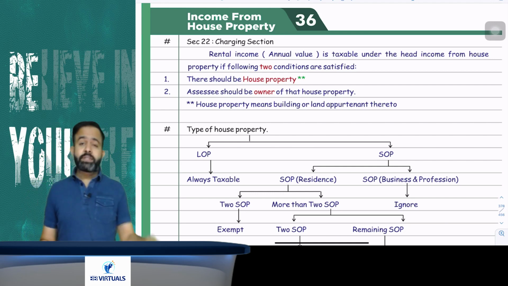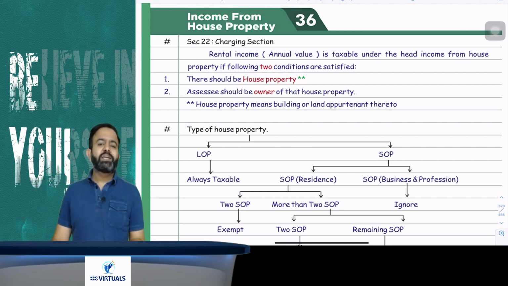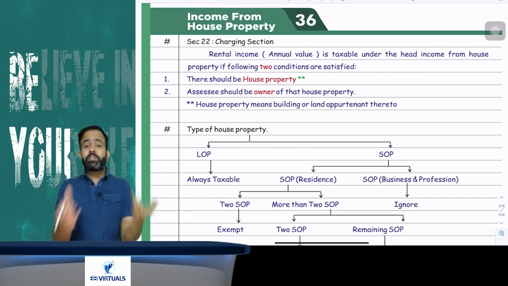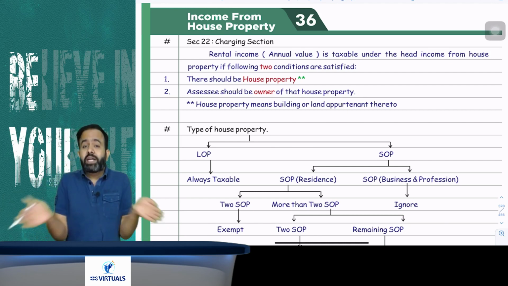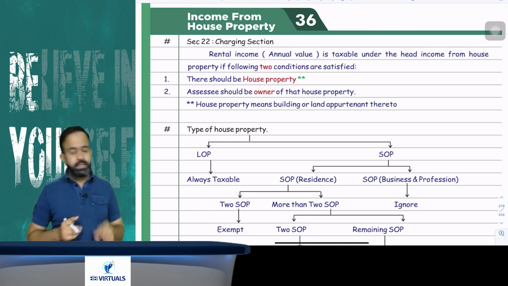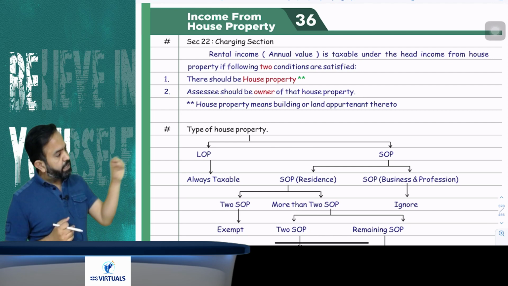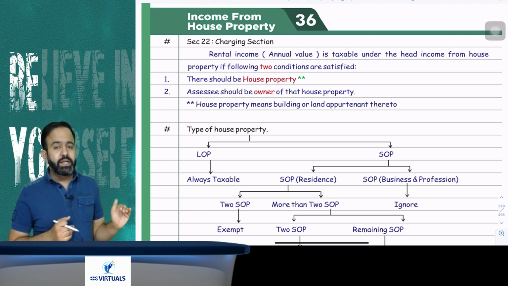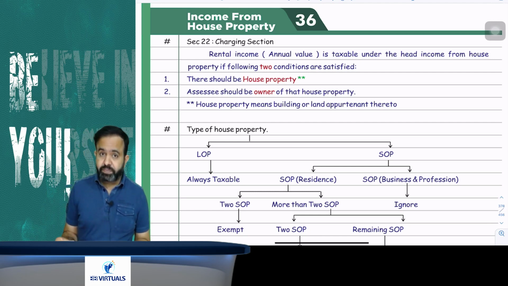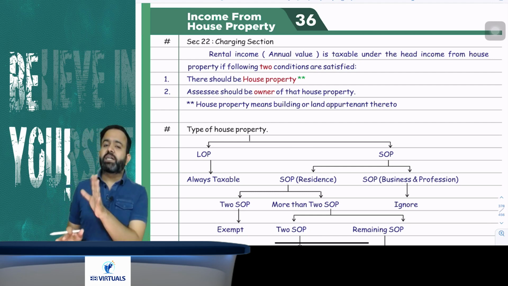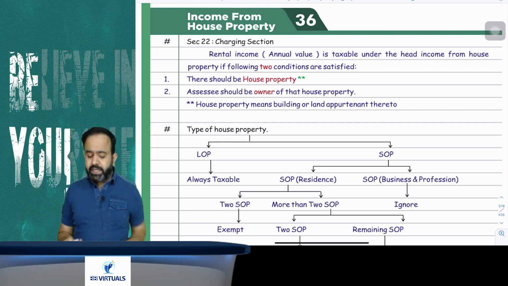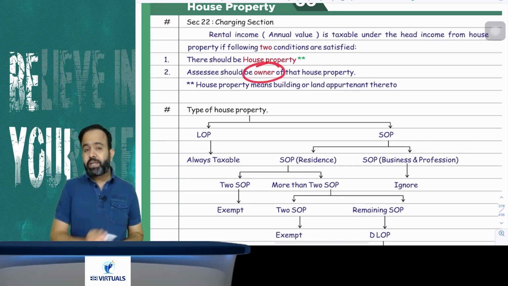Now the question is, what is the meaning of house property? House property means any building or land appurtenant to that building. Land appurtenant to that building means any land attached to that particular building. Always remember, whether that building is a commercial building or a residential building, in both cases income will be taxable under house property only. So even if you receive rent from a commercial property, it will be taxable under house property. The second condition is that the assessee should be the owner of that house property.